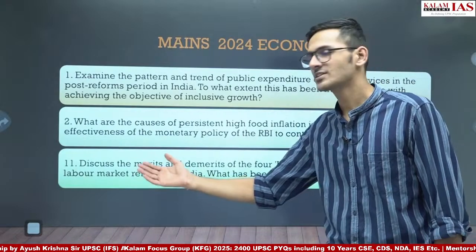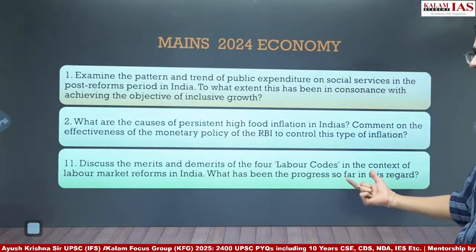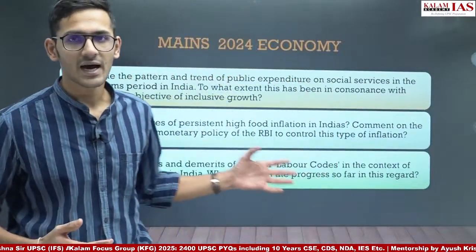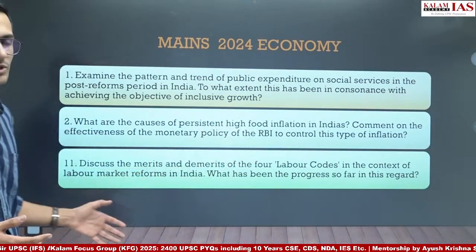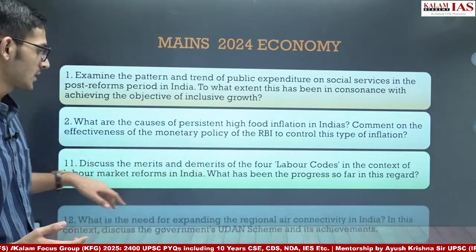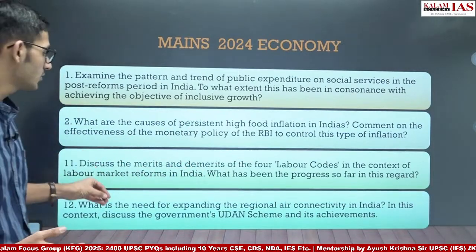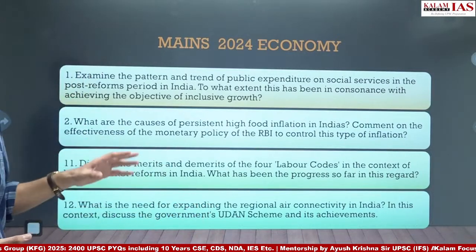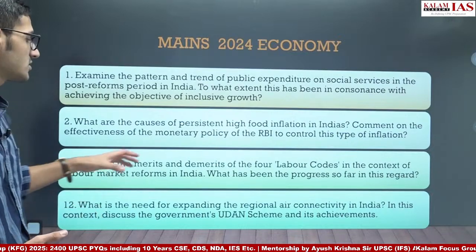The third question is to discuss the merits and demerits of the labour codes. The labour codes were introduced in 2020 but had not been asked yet. So this year they asked a question on labour codes and what has been the progress in this regard. And the 12th question was, what is the need for expanding regional air connectivity in India? And in this context, discuss the government's UDAN scheme and its achievements.